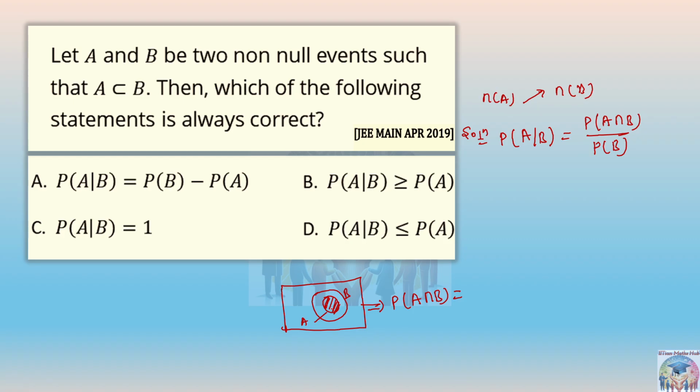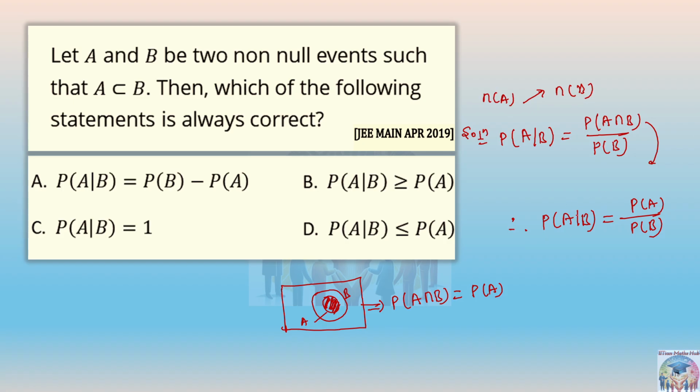A is a subset of B, right? So this will become simply A only. The common portion is only A. The probability of A intersection B in this case becomes the probability of A only. Therefore, we can directly say that the probability of A by B will be equal to the probability of A only upon the probability of B, right?